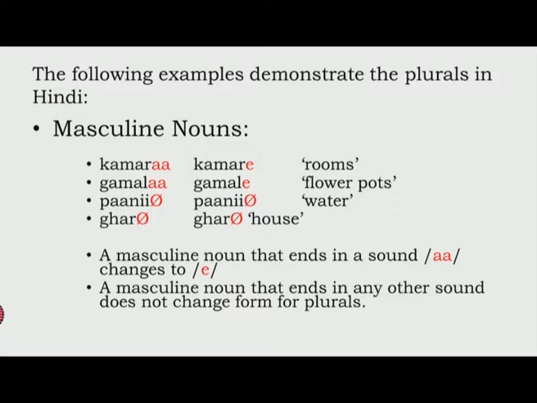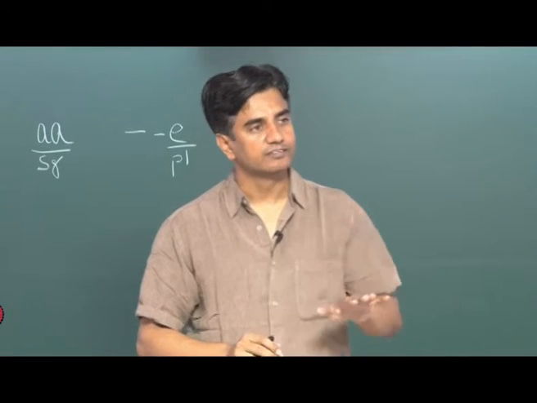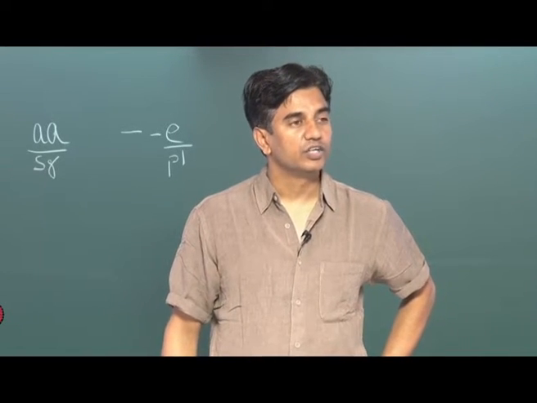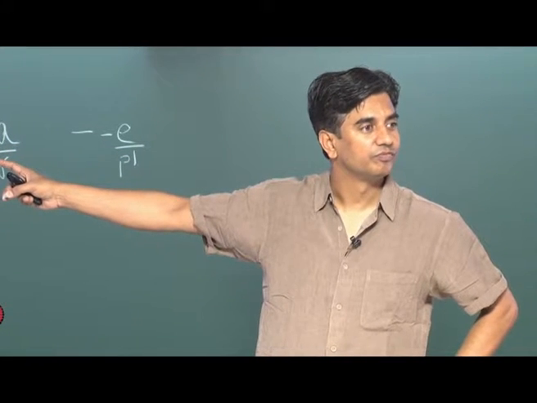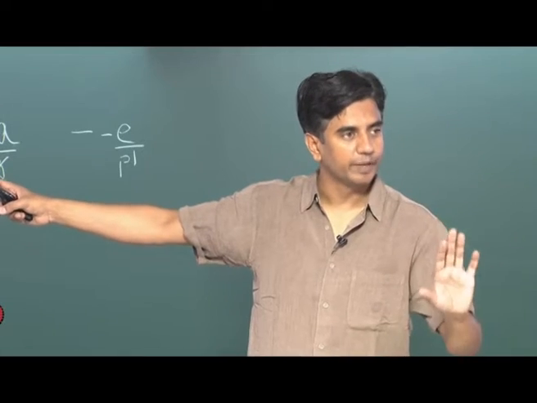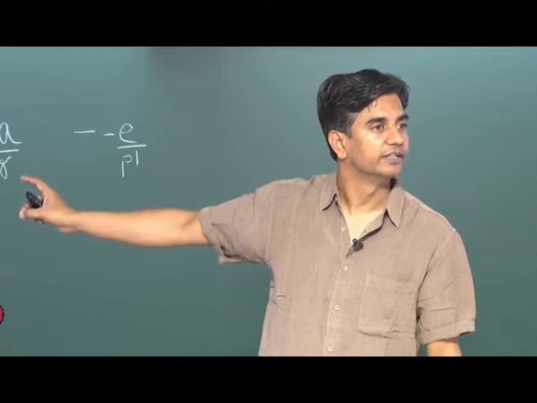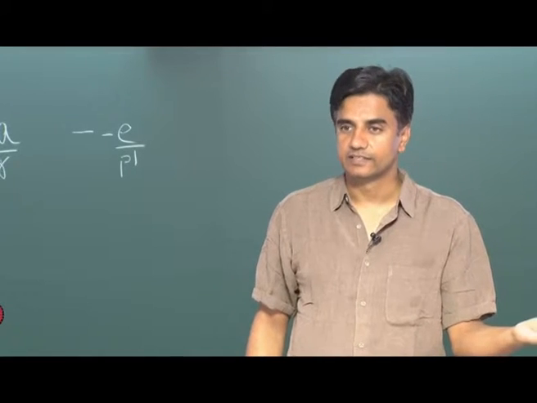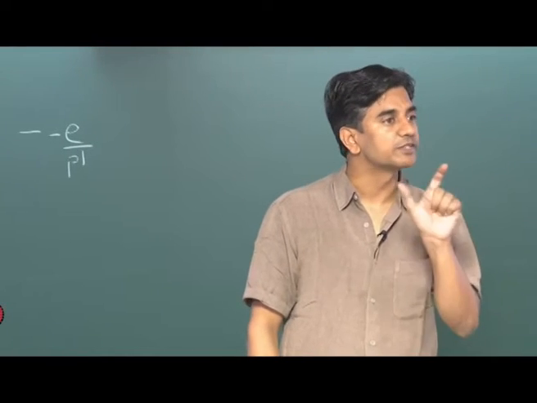See my point? It applies only to masculine words, because look at this example that he gave you. What was the example? Hawa. Does this word end in a? What's the plural of this? Do we see it as kamre or gamle? We are not changing this word the way we are changing kamra and gamla. That clearly tells you that it's not a masculine word. Now, if you look at these two rules, there is absolutely no exception.